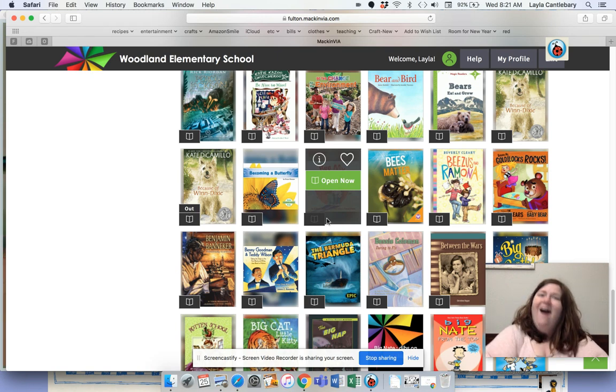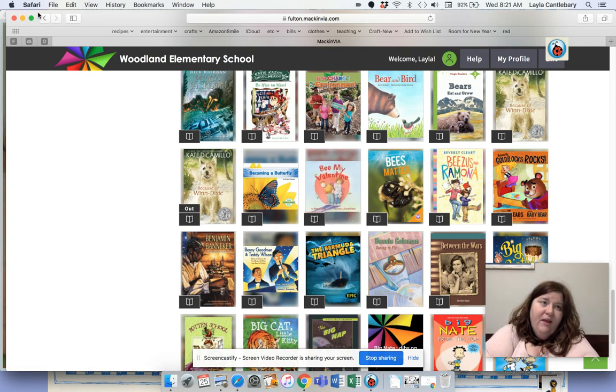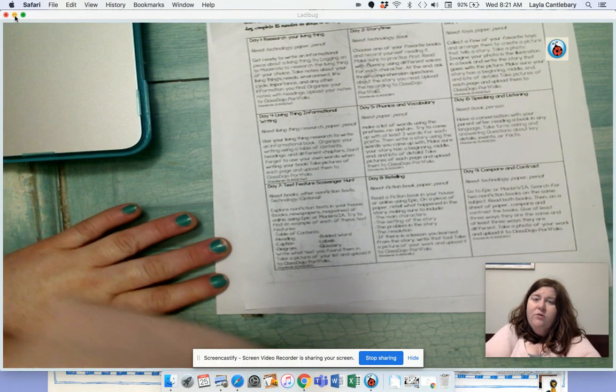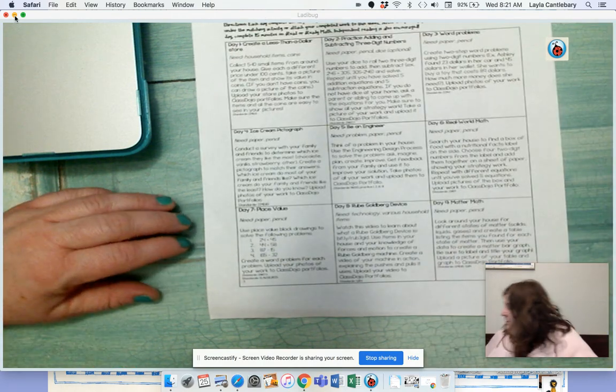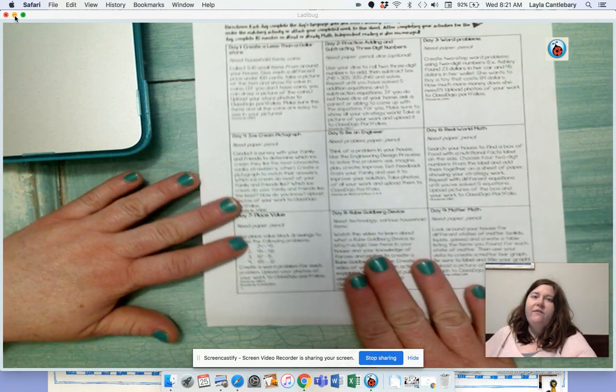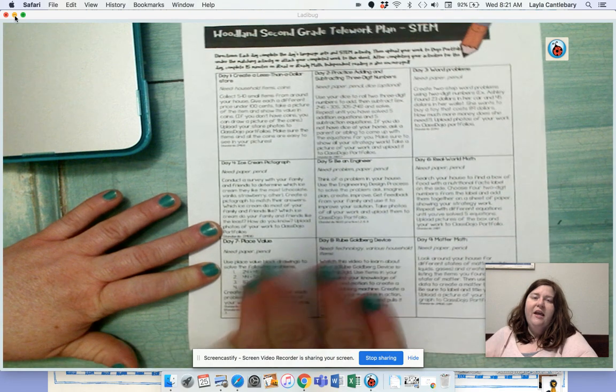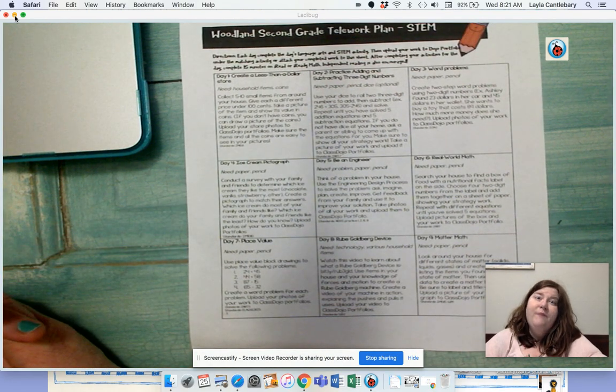Okay? All right. So first of all, that is language arts. Now let's look at our STEM plan. Now everybody, even advanced math, is going to do the same STEM today because it's a science-based STEM.